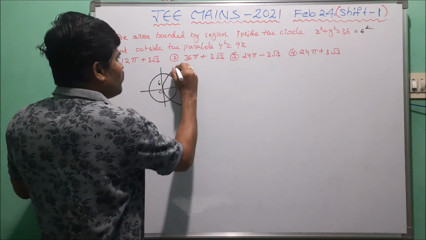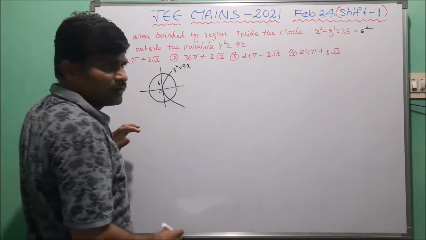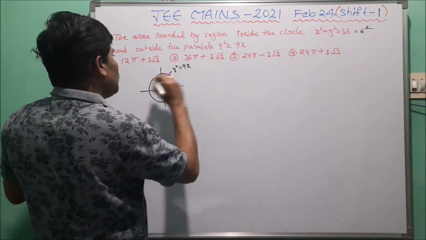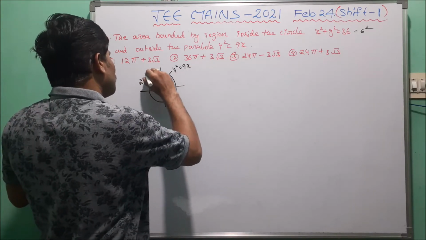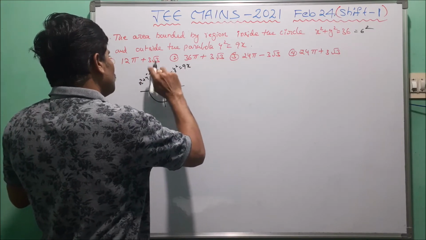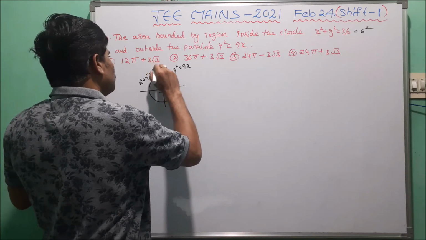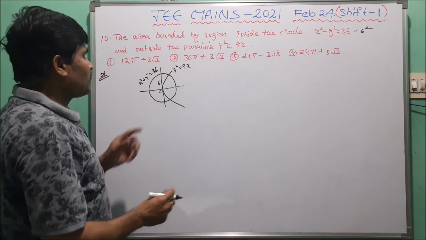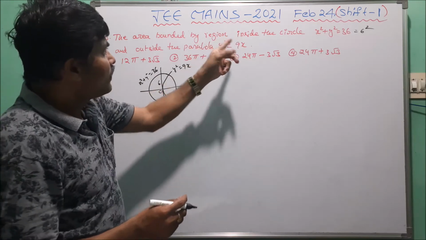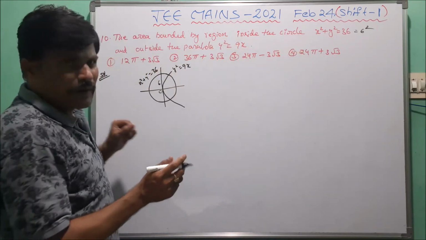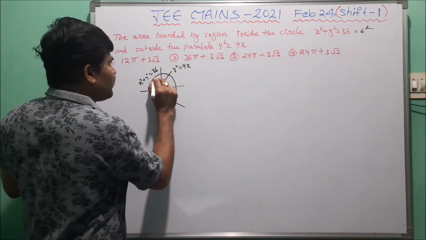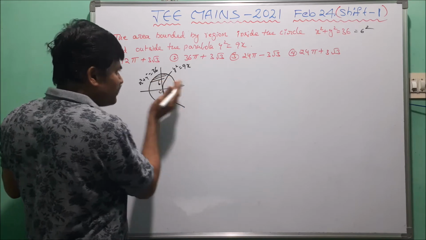And also y square equals 9x, this is the parabola. Similarly the circle equation is x square plus y square equals 36. Now here the area is bounded by inside the circle and outside the parabola. Inside the circle means this is the inside, this is the outside.